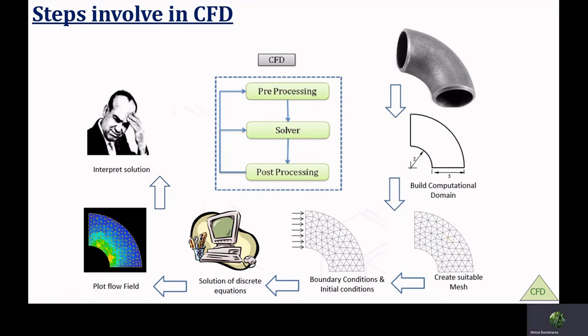Once you mesh it, the software doesn't know where the inlet is and where the outlet is. So at least you have to specify the condition at all boundaries. Like in this case, we have inlet boundaries and outlet boundaries.